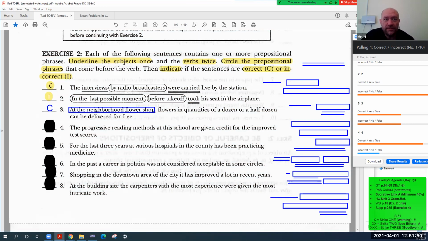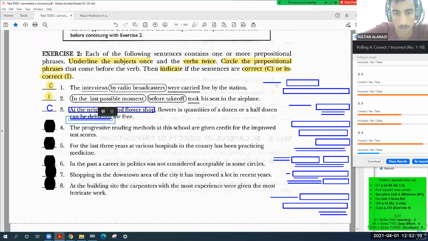Can you find a verb? The verb here is "can be delivered." That's right. It has 3 parts. How about the subject? Subject: flowers.